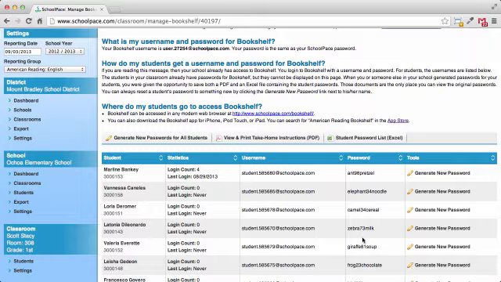But don't leave this page just yet. Before you leave this page, you should generate take-home instructions for the class and save a list of the student passwords. Once you leave this page, you'll no longer be able to see each student's password. Start by clicking the View and Print Take-Home Instructions button.